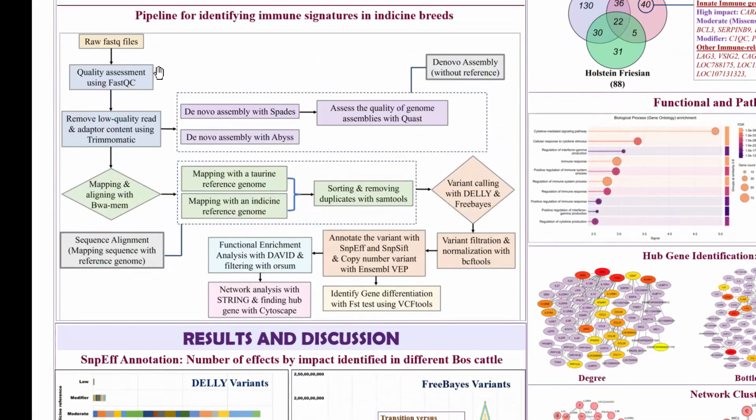So this is the pipeline I followed to identify the immune signature in indigenous cattle. First, I assessed the quality of FASTQ files using FastQC and removed low quality reads and adapter contamination using Trimmomatic, and mapped these reads with two different reference genomes deposited in NCBI. One is the Taurine reference genome, another one is the Indicine reference genome, with BWA-MEM2. And I did sorting and removing the duplicates, and I called the variants using Delly and FreeBayes, and I did variant filtration and normalization, and I annotated those variants with SnpEff and copy number variants with Ensembl. And I did functional enrichment analysis with DAVID, and I did network analysis with STRING and Cytoscape. In addition to that, I did the FST statistic test to identify the genetic differentiation across these three groups.